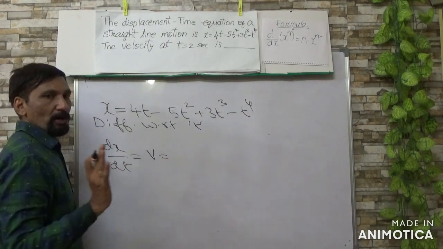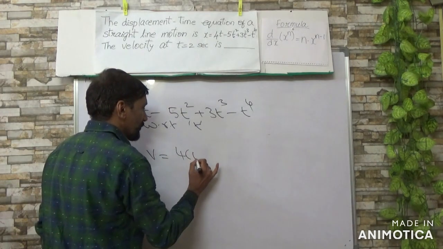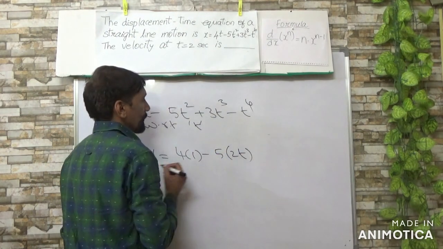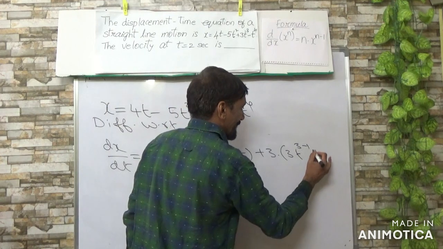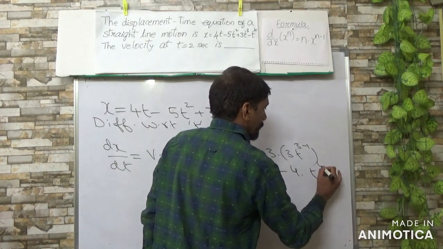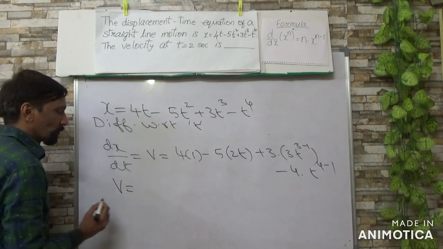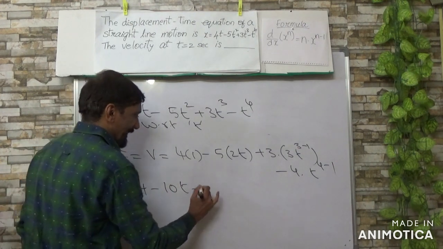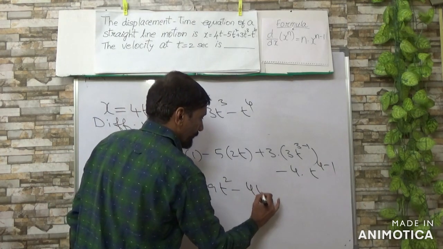You already know the differentiation process: 4 into the differential value of t, which is 1, minus 5 into 2t, plus 3 into 3t power 3 minus 1, minus 4 into t power 4 minus 1. So velocity is equal to 4 minus 10t plus 9t square minus 4t cube.